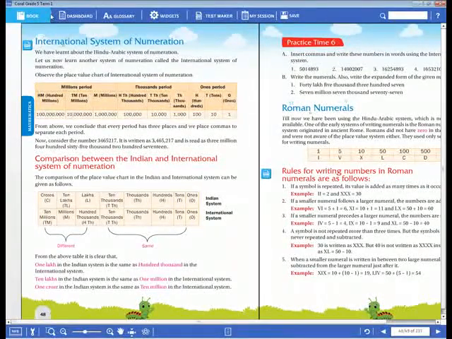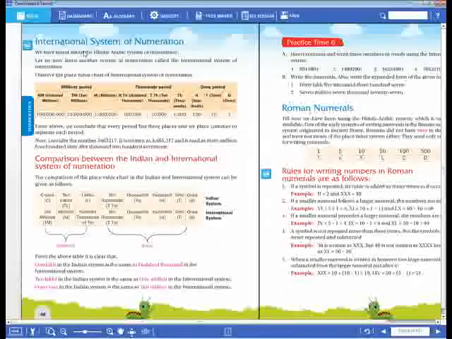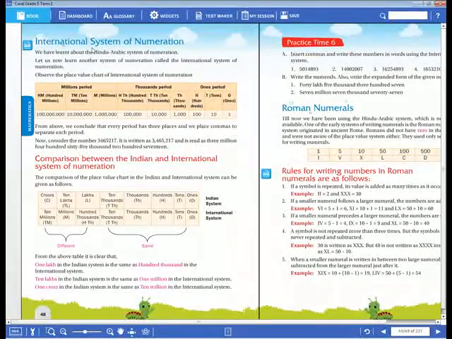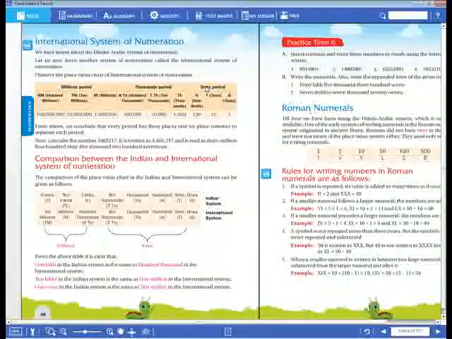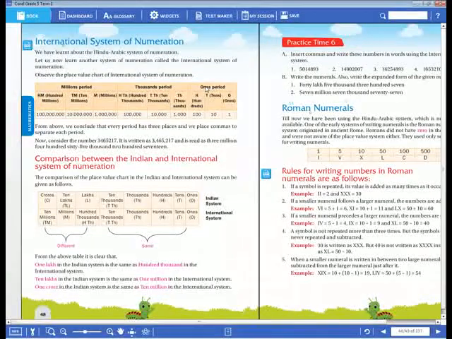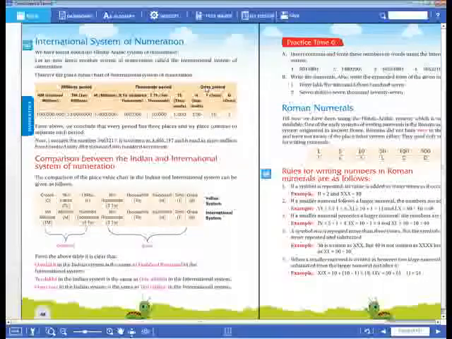Okay, now listen. Now our next topic is International System of Numeration. Note down in your notebook please. International System of Numeration. Look here on the screen. Check the spelling and copy it down in your notebook, dear children. International System of Numeration. Okay, what is it? In the Hindu Arabic numeral system, there are two types of systems. Do you know what is meant by the Hindu Arabic numeral system? Do you know that, dear children?